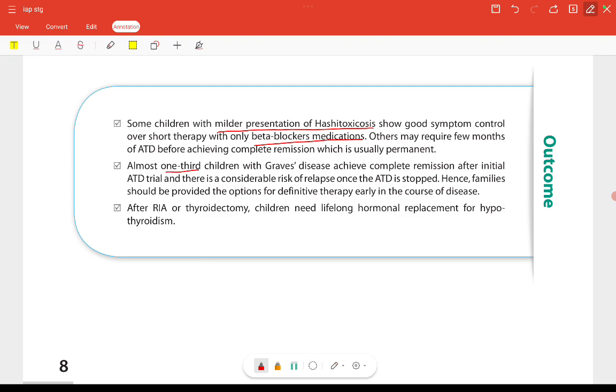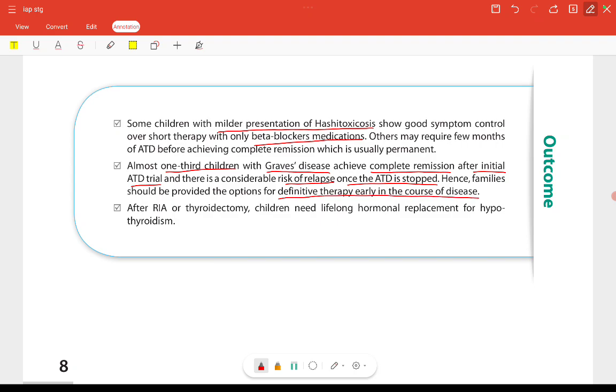Fine. So almost 1/3 of the children with the Graves' disease, which is the cause of hyperthyroidism in children 95% of the times, achieve complete remission after the initial anti-thyroid drug, but there is risk of relapse once the drug is stopped. Hence, family should be provided with the options for definitive therapy in early course of the disease.